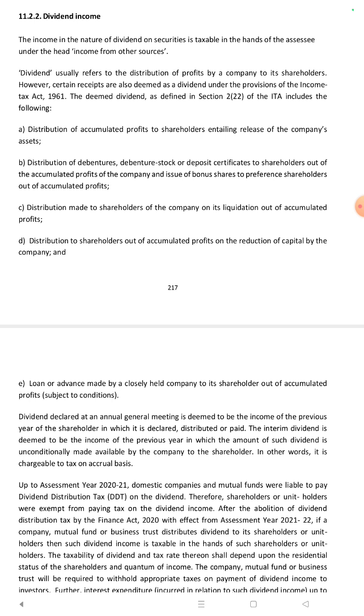Dividend income. The income in the nature of dividend on securities is taxable in the hands of the assessee under the head income from other sources. Dividend usually refers to the distribution of profit by a company to its shareholders. However, certain receipts are also deemed as dividend under the provisions of the Income Tax Act 1961. The deemed dividend is defined in section 2, subsection 22.